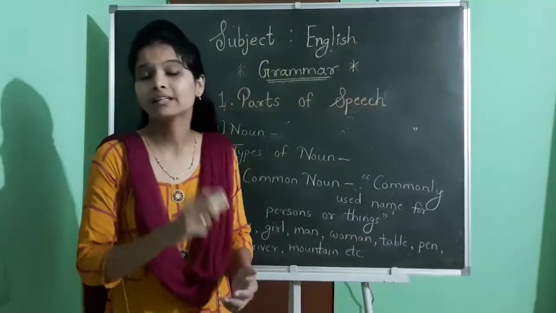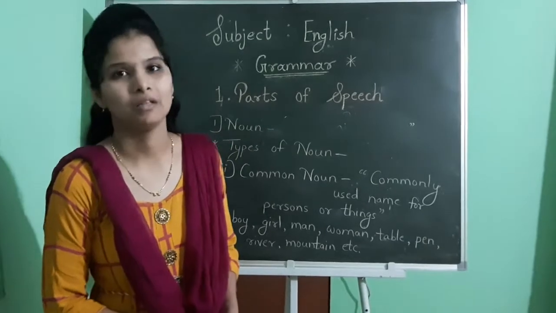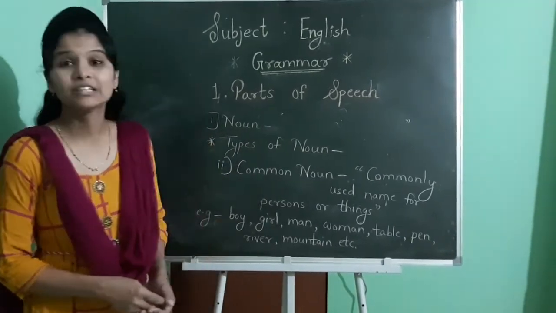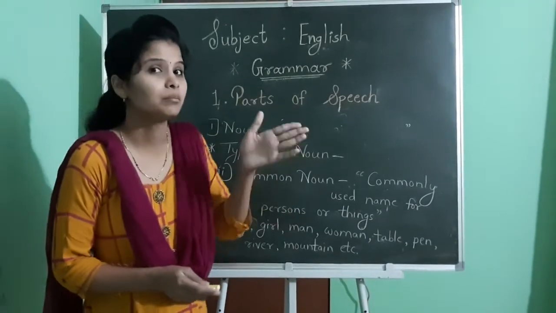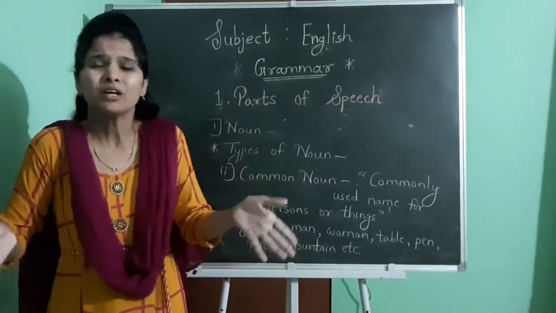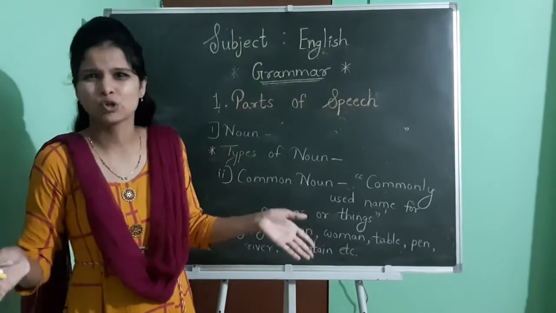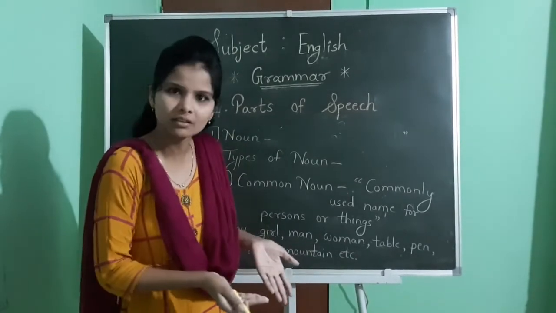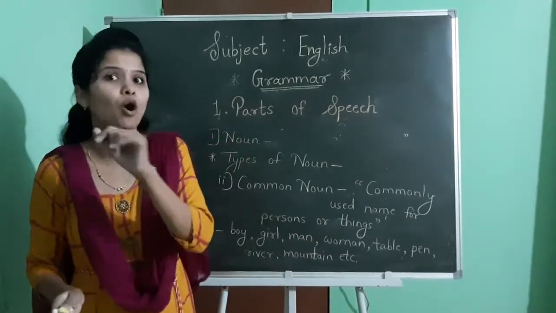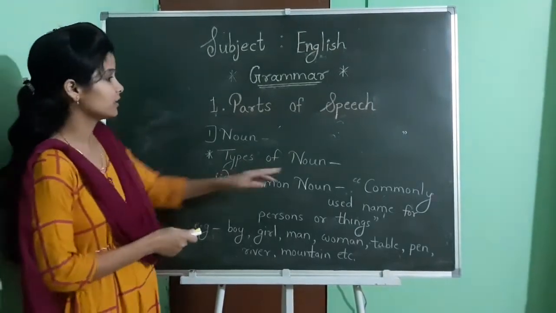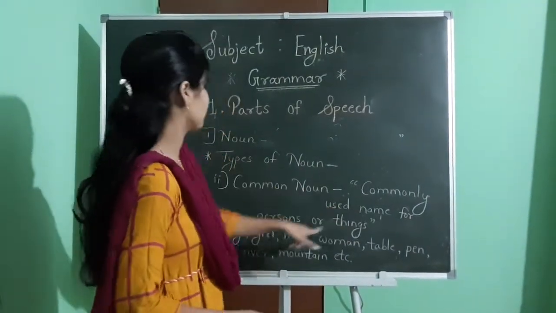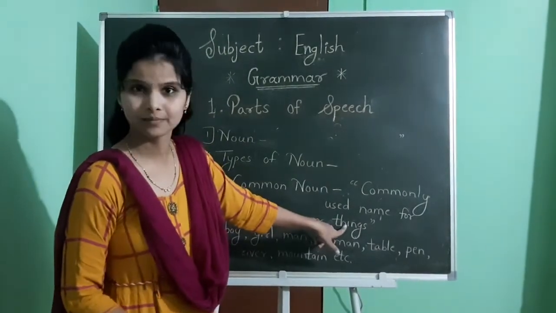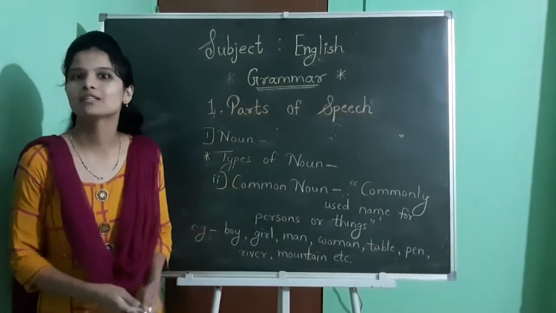Okay, second type of noun, that is common noun. Now, what is the difference between proper and common noun? In the title itself, proper means particular. Common means common. We say that thing is common, means everyone knows that thing. That's why it is called common. Now see, I have written the definition also: commonly used name for persons or things. Okay, it is called a common noun.